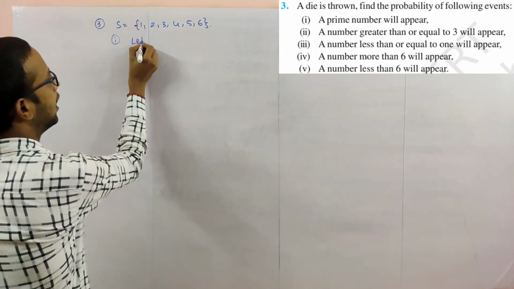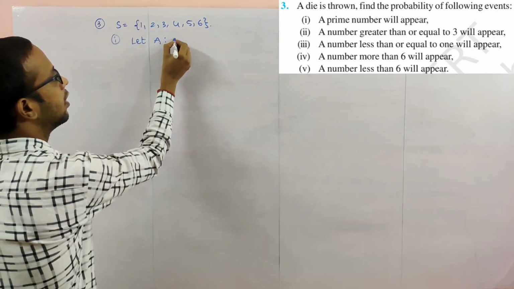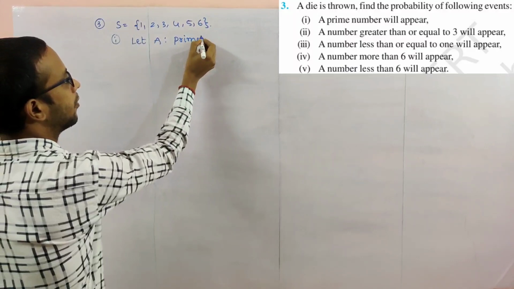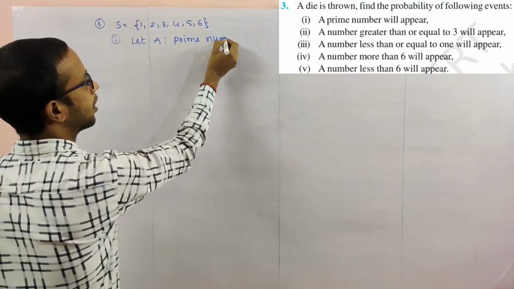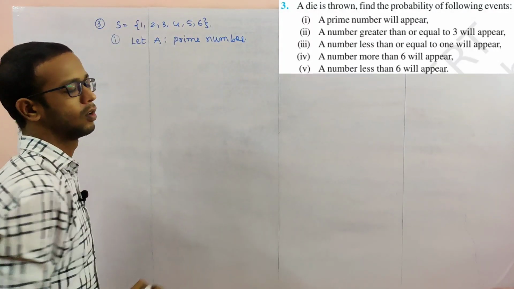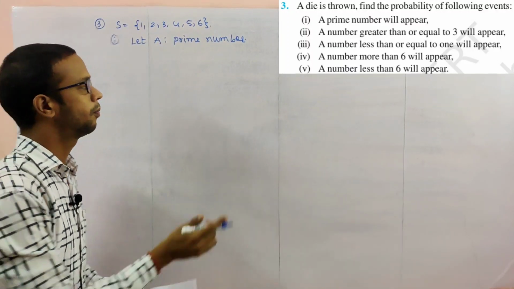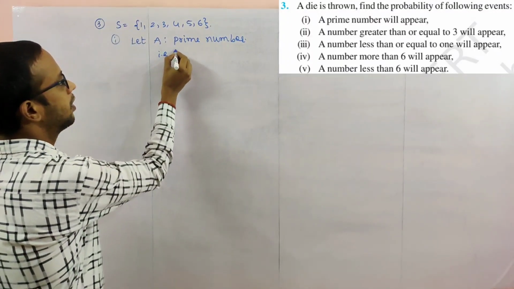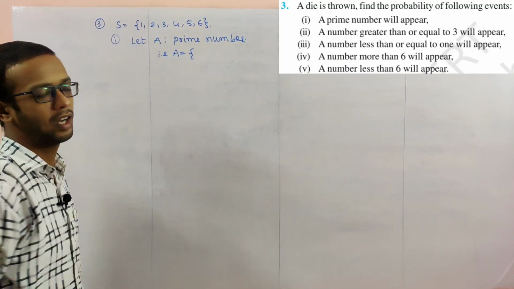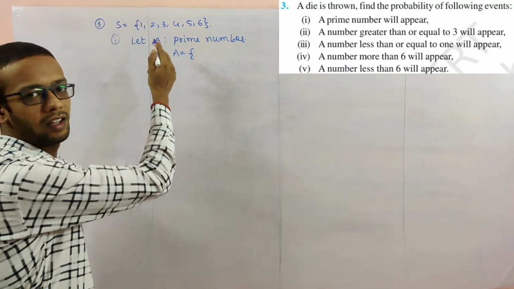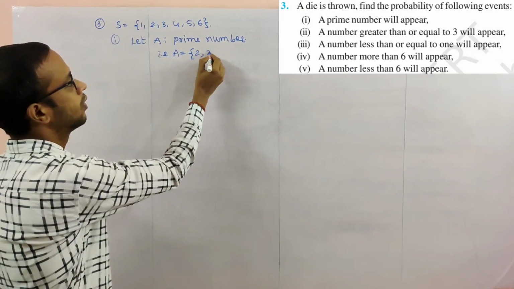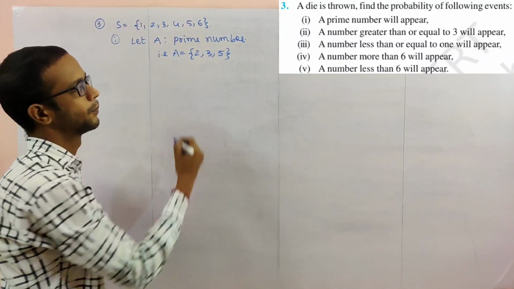Let A be the event that a prime number appears. So A is equal to the set of prime numbers. What are the prime numbers in this set? 2, 3 and 5.